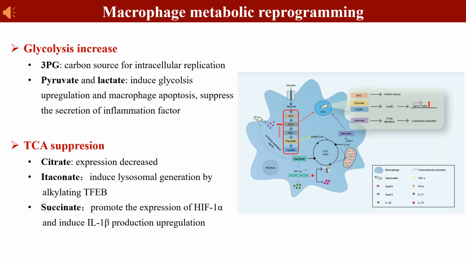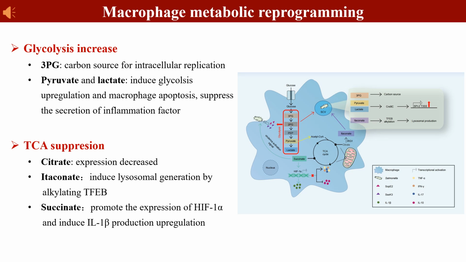After being endocytosed by macrophages, infected macrophages exhibit increased glycolysis and suppressed TCA cycle. The former leads to the accumulation of glycolytic intermediates, such as 3-phosphoglycerate, pyruvate, and lactate. While inhibition of the TCA cycle reduces key intermediates like citrate, potentially due to the transfer from the TCA cycle to lipid biosynthesis. In turn, the levels of succinate and itaconate increased.